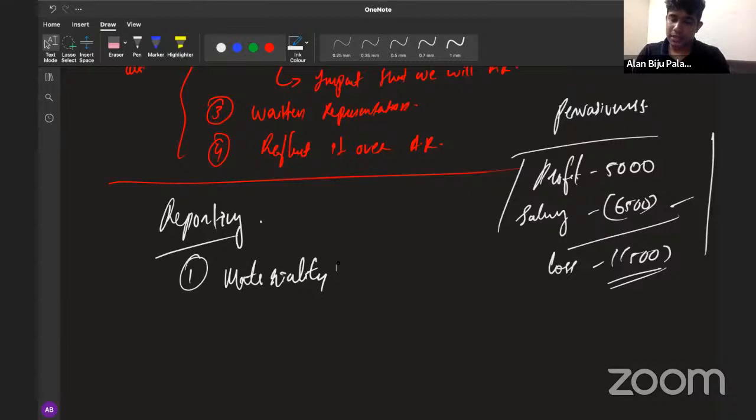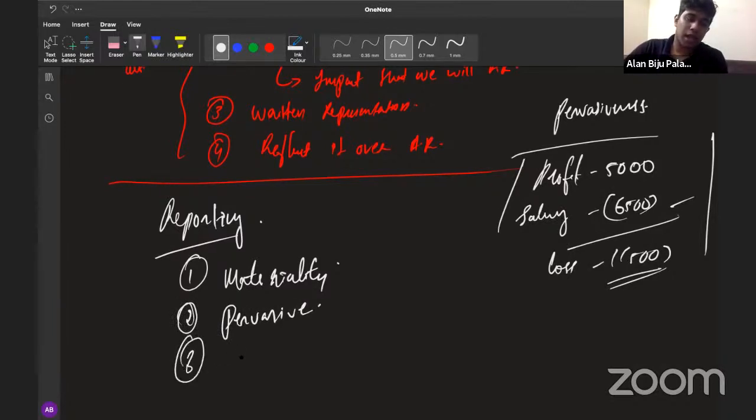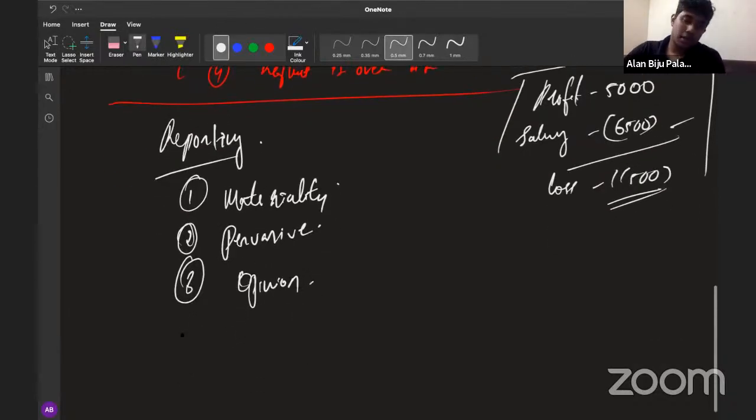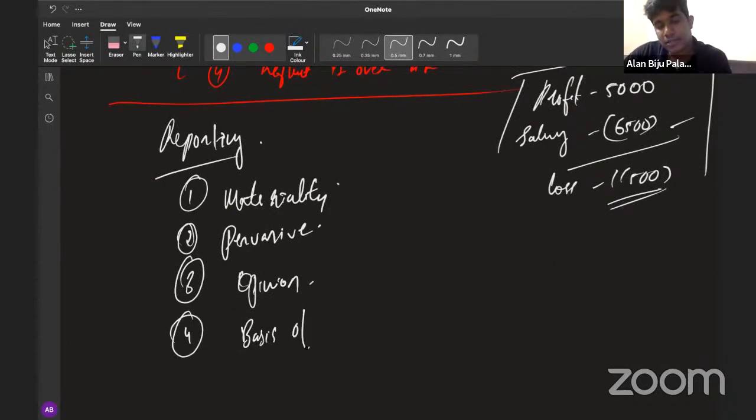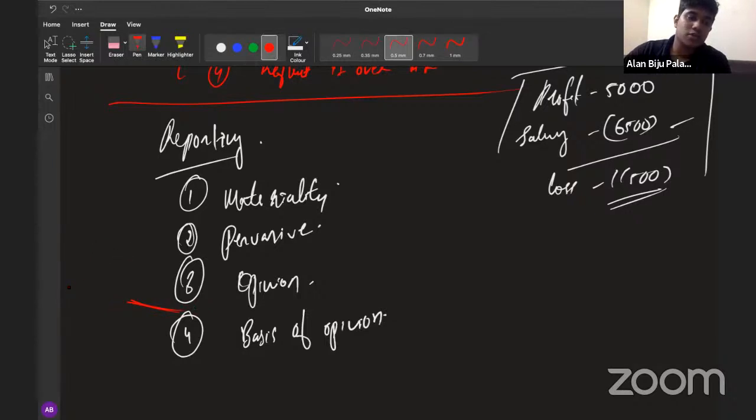Then once the materiality is calculated, the next thing you need to show is to discuss whether the amount is pervasive or not. And after that, you need to mention the opinion that you are going to provide on the financial statements. And finally, you must also mention the basis of opinion. And this basis of opinion should be provided only if the examiner asks you about the impact over the auditor's report.